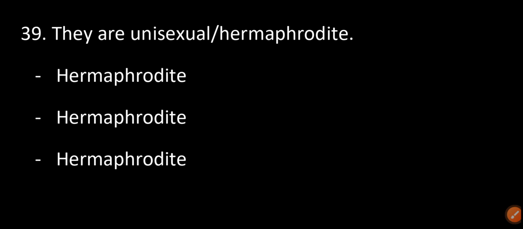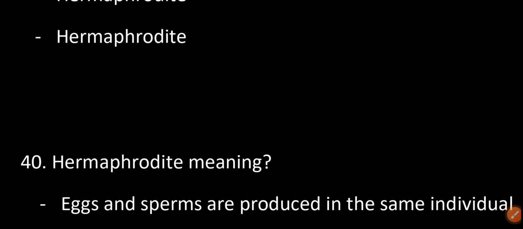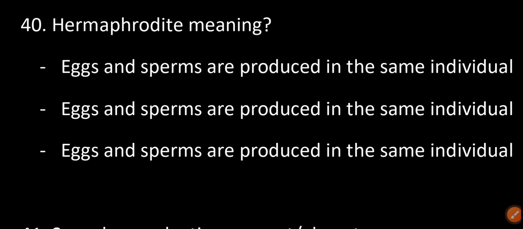Sponges are unisexual or hermaphrodite? Hermaphrodite, meaning eggs and sperms are produced in the same individual.